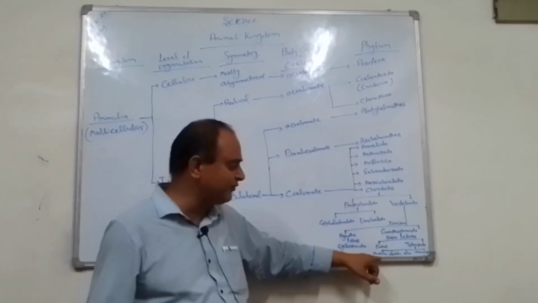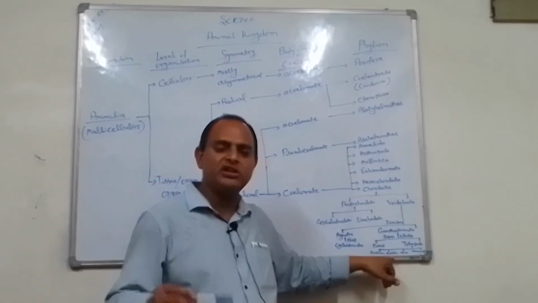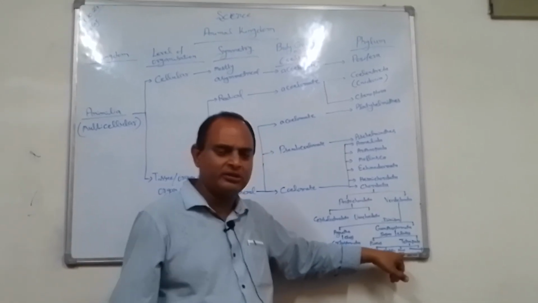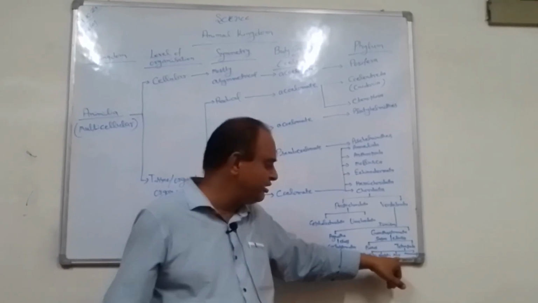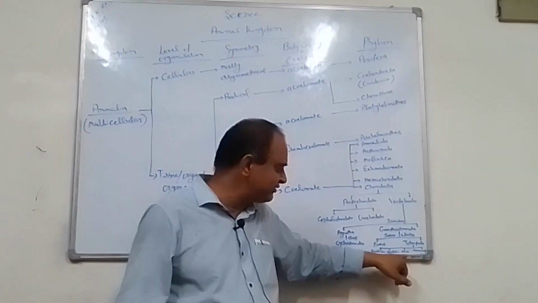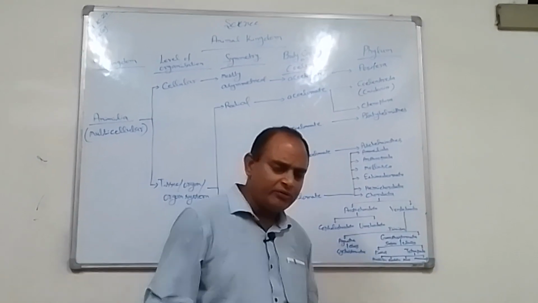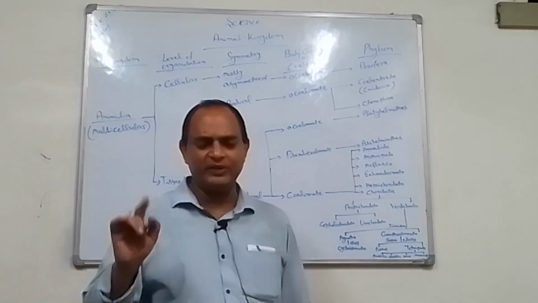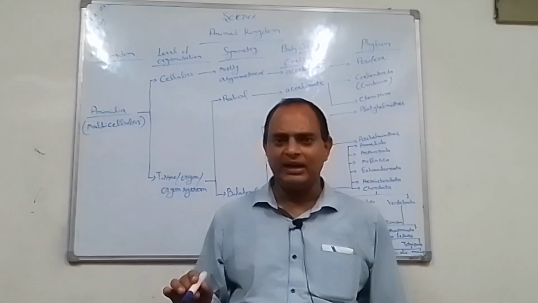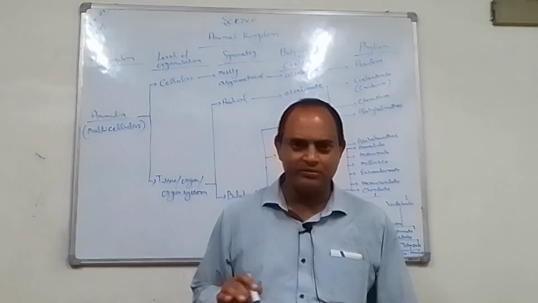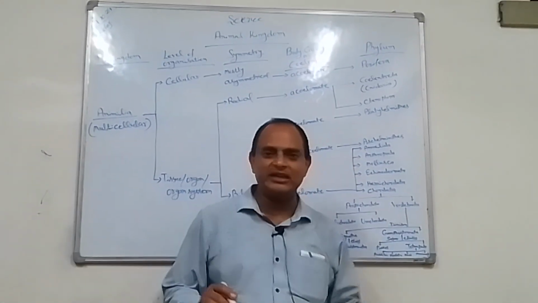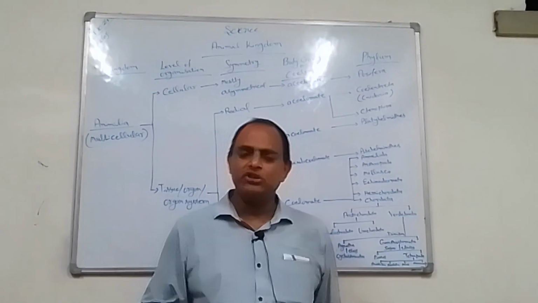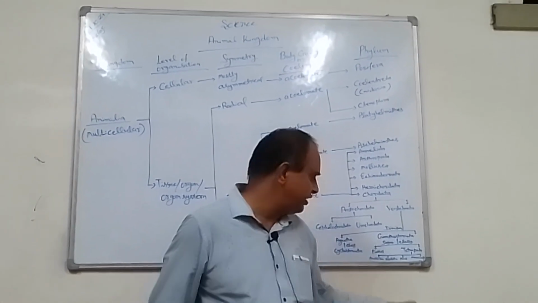The examples are, in case of Amphibia, frogs; Reptilia, turtle, lizards, snakes, tortoise. In case of Aves, all kinds of birds like crow, peacock, pigeon, penguins. In case of mammals, for being a mammal, two things are characteristic: one is the presence of mammary glands, and second, the presence of body hair. So all animals like lion, dog, cat, horse, camel, including human beings, are categorized as mammals.